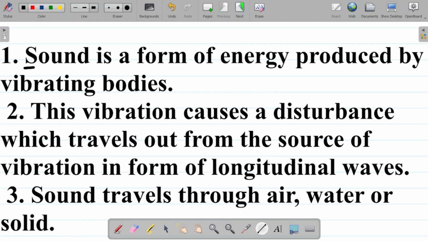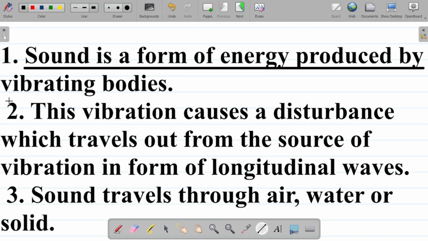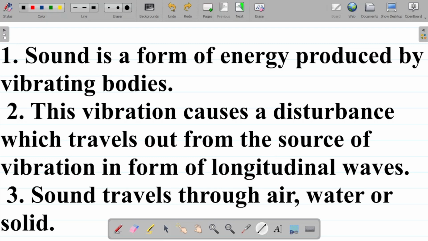By definition, sound is a form of energy produced by vibrating bodies. So we can define sound as a form of energy, and this energy is produced when bodies vibrate.